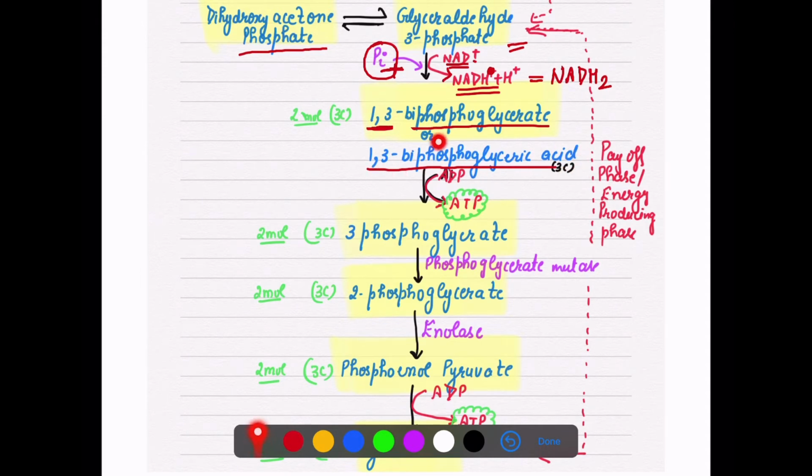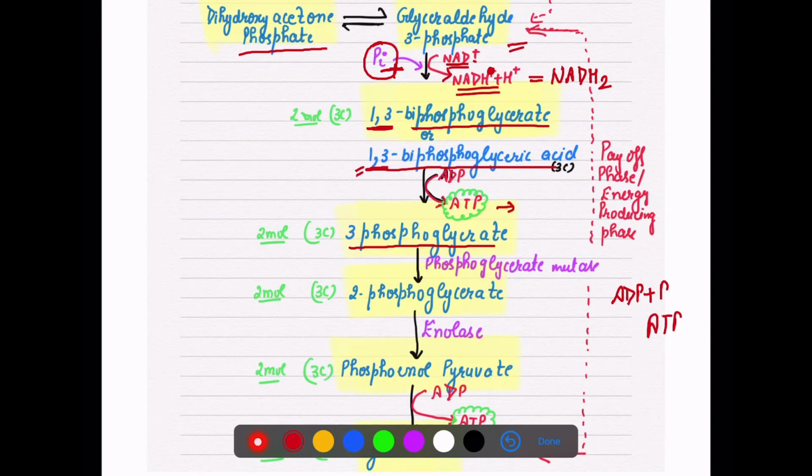Now, from this 1,3 bisphosphoglyceric acid, one phosphate group is removed. So it is again an energy releasing step, because ADP plus phosphate gives rise to ATP. So here 1,3 bisphosphoglyceric acid changes into 3 phosphoglycerate. So 1 phosphate is removed, and energy is released here.